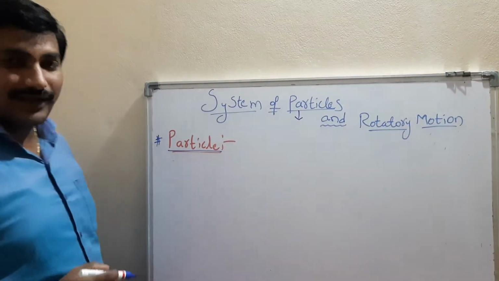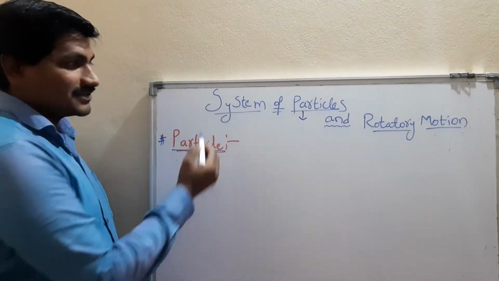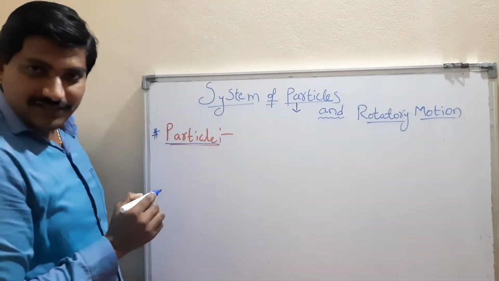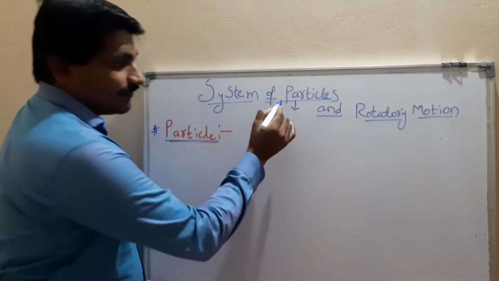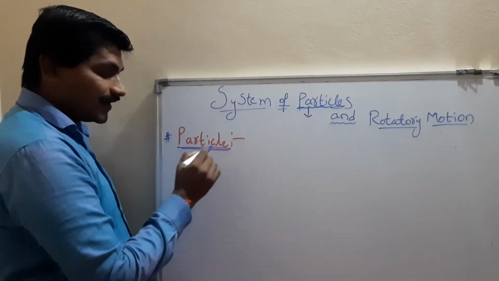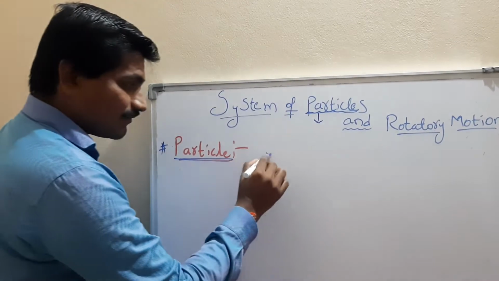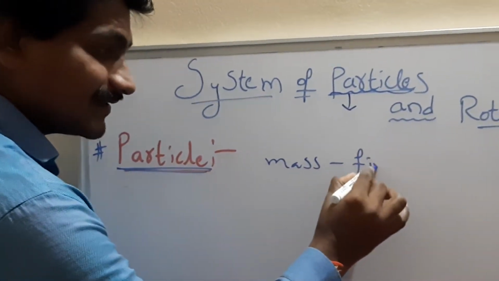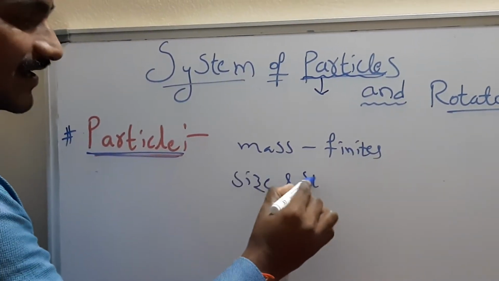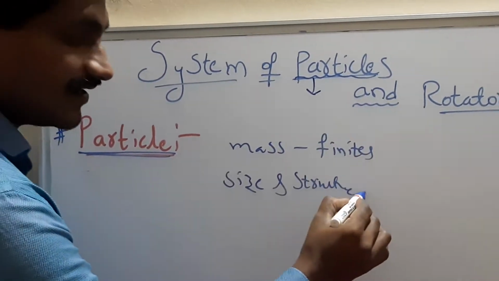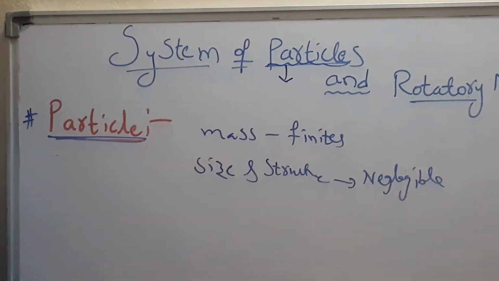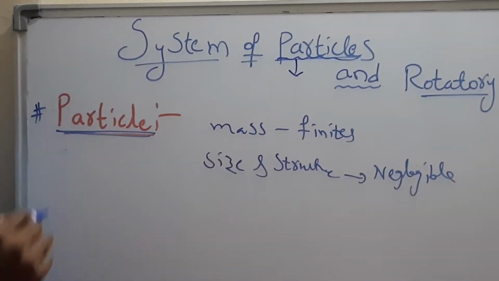Hi viewers, now begin classes with a new topic, system of particles and rotatory motion. First, before going to the system of particles, we will discuss particle. What do you mean by particle? Particle is defined as whose mass is finite and its size and structure is negligible. Such type of object is called a particle.